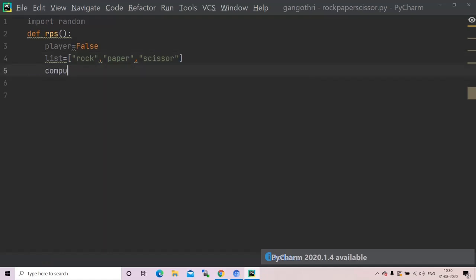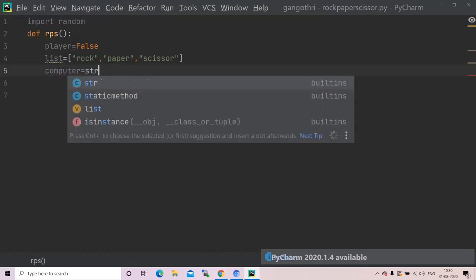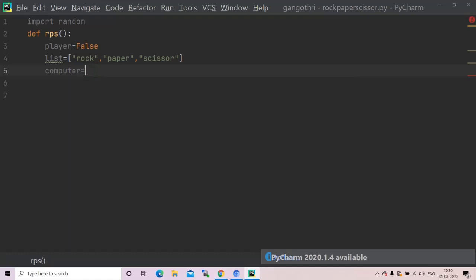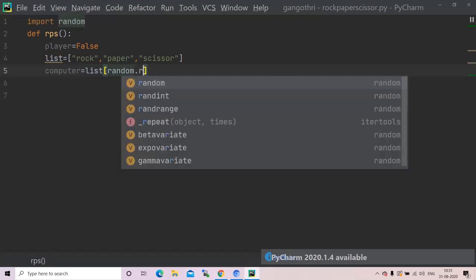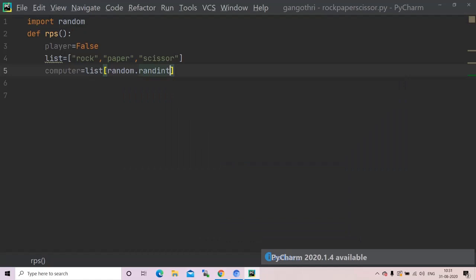Now computer is equals to, I'll use random function here, random dot randint. As I have only 3 values, I'll use 0 and 2.